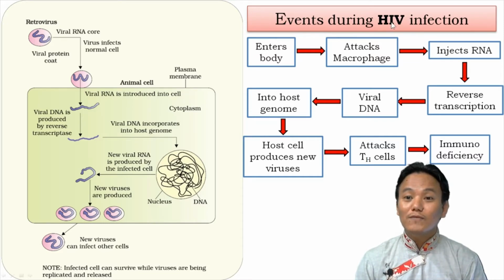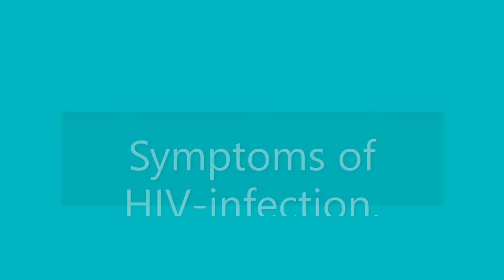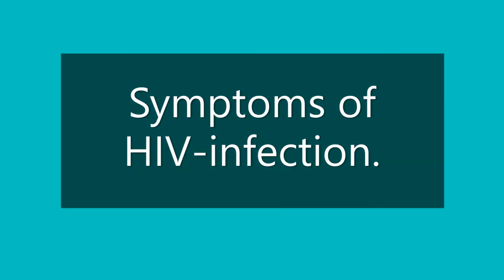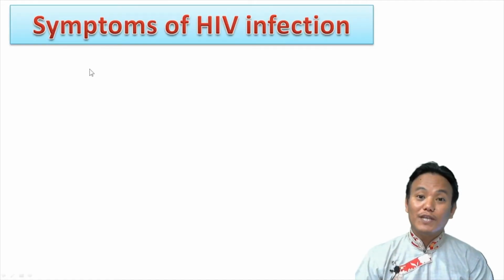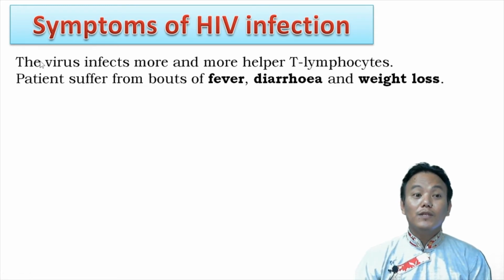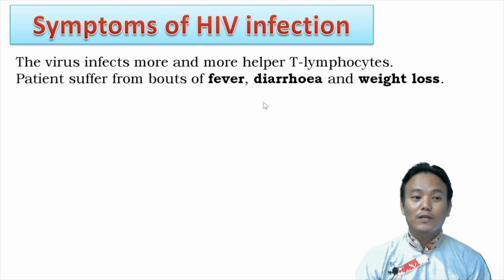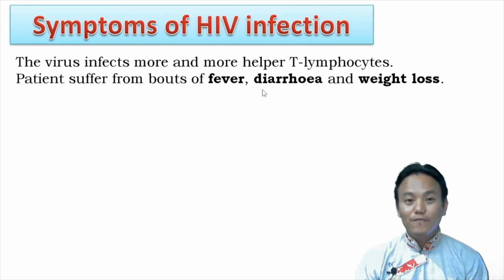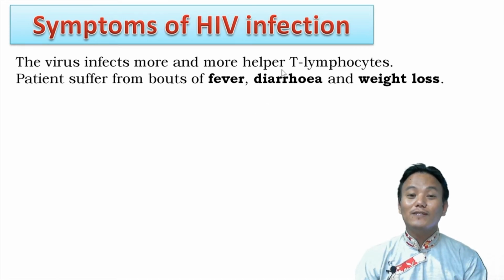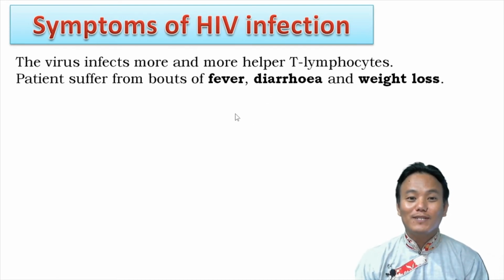Okay, so those are the events that occur during HIV infection and how HIV infection leads to the development of immunodeficiency or AIDS. So what are the symptoms of HIV infection? When the virus infects more and more helper T lymphocytes, the patient suffers from bouts of fever, diarrhea, and weight loss. So bouts of fever, diarrhea, and weight loss are the symptoms of HIV infection. That means HIV is infecting more and more T lymphocytes.